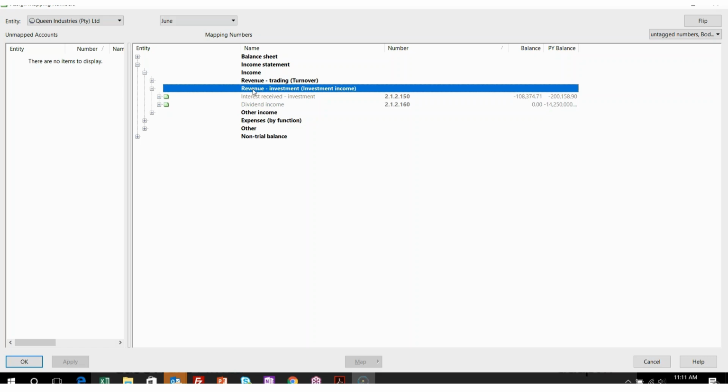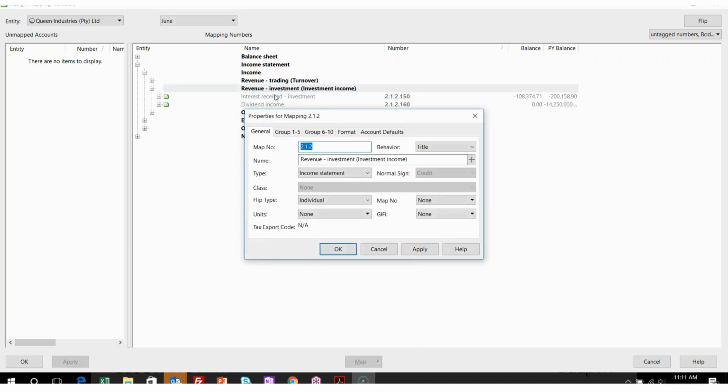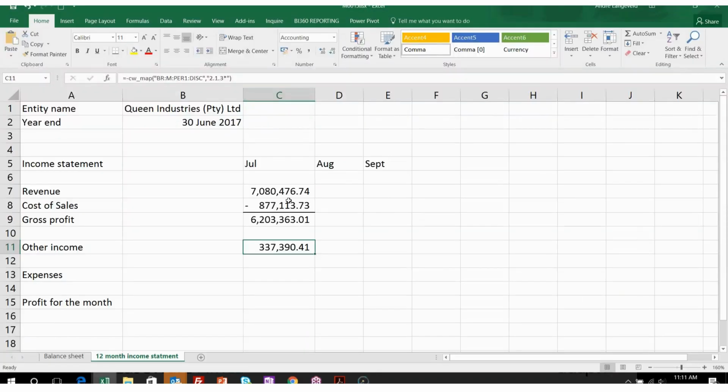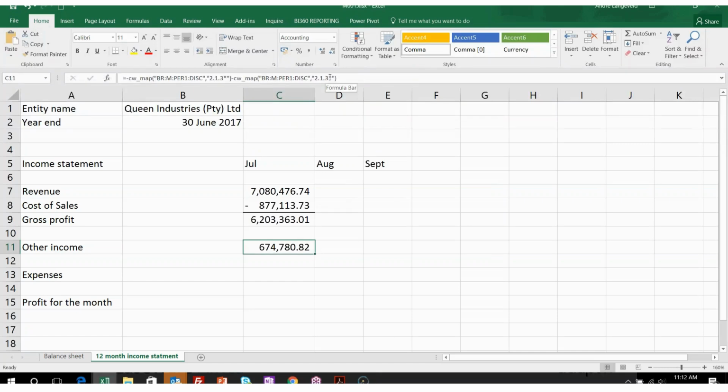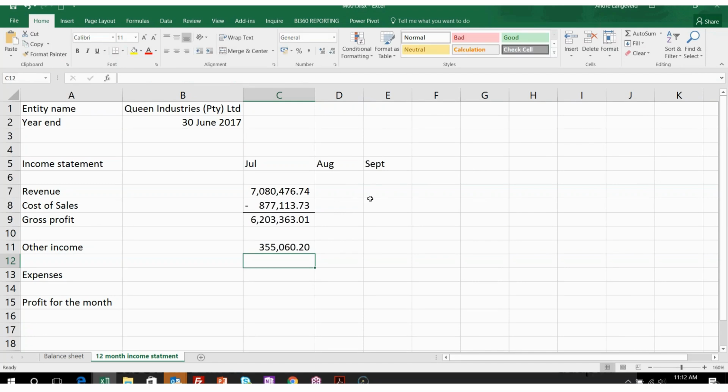All you do is you go copy revenue investment properties, copy the 212, okay, and then you can actually go, sorry, I'm going to actually have to minus this, okay, Control V, and then also I can add two mapping numbers in one cell. So just replacing that 212 with 213 with the 212. That way, CaseWare will go and add those together for you.